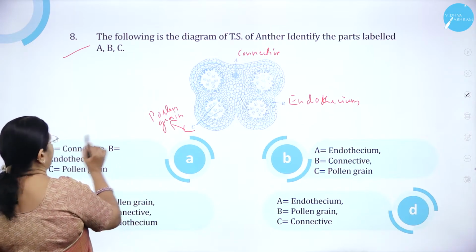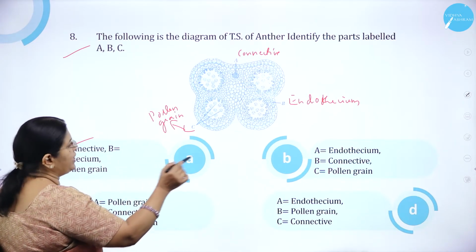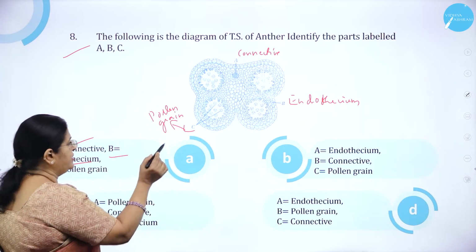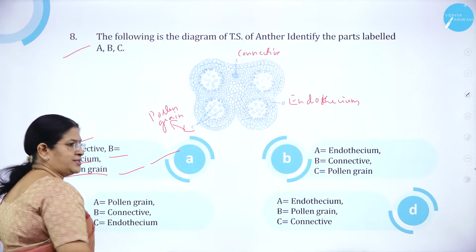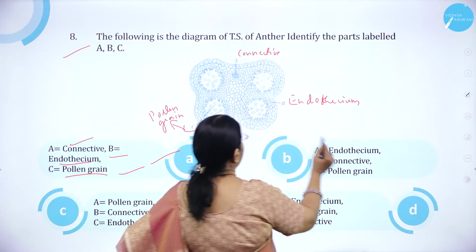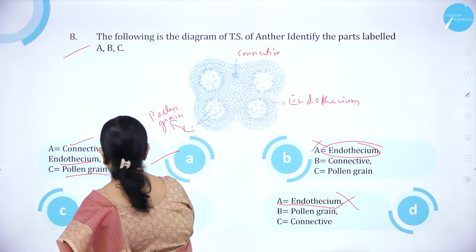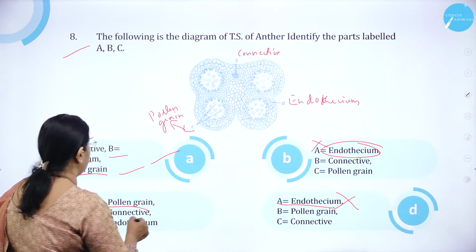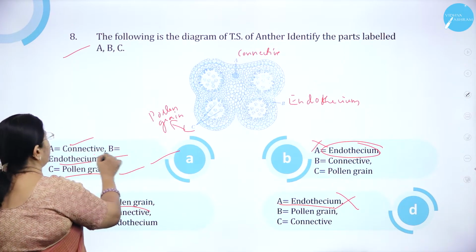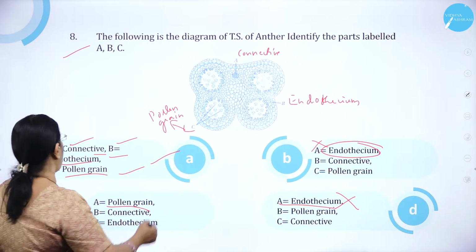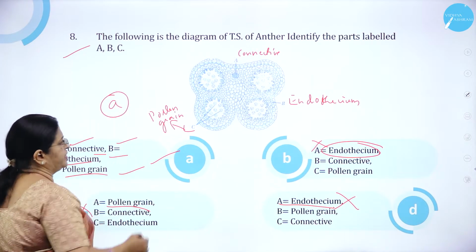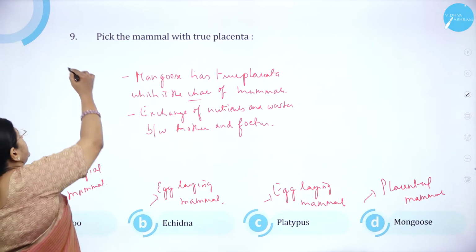Moving on to option A: connective, correct. B endothecium, correct. C pollen grain, correct. So this is the right option. Here we see A is endothecium, wrong. Here A is endothecium, wrong. Here A is pollen grain, wrong. So in the first option itself you'll get the answer, that is option A is correct. Moving on to question number 9.